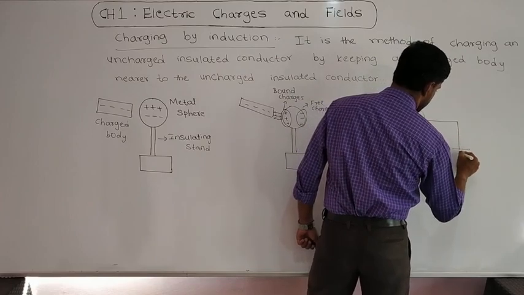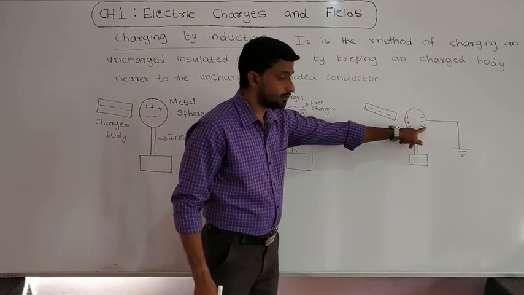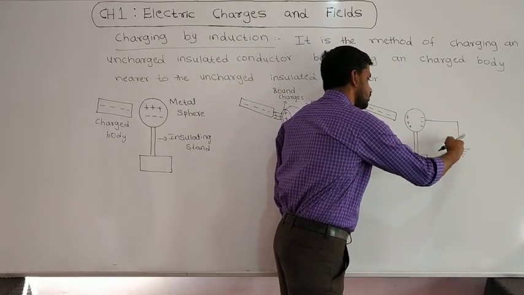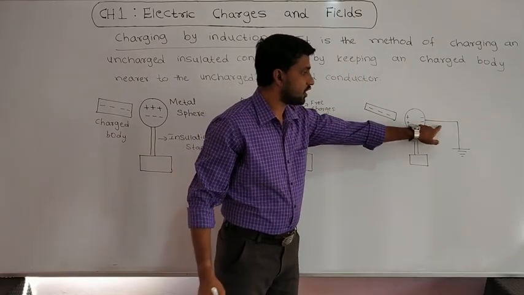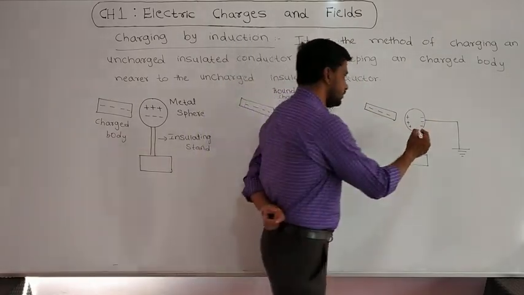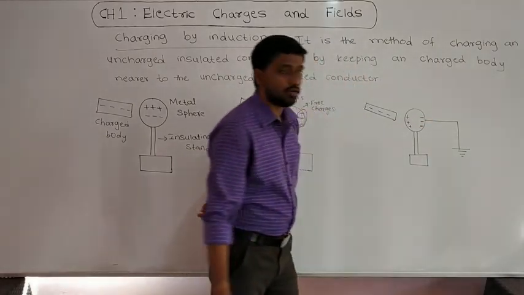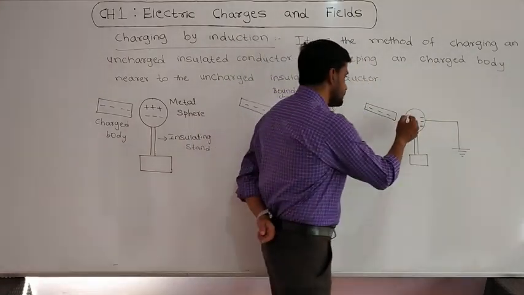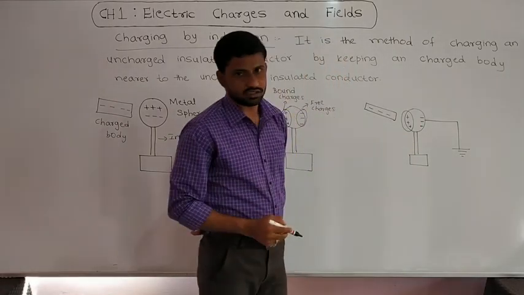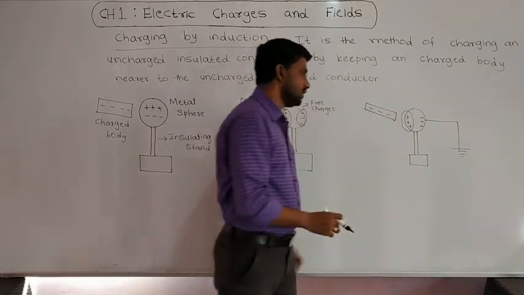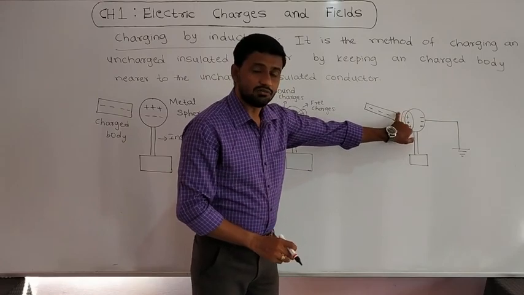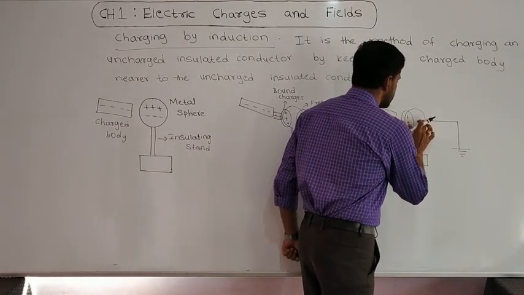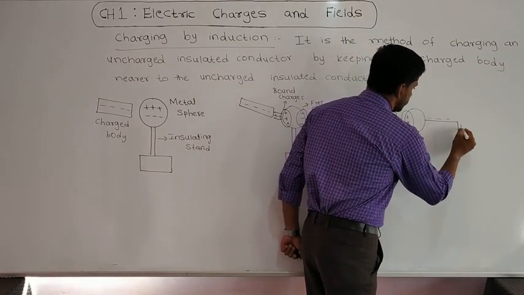Like this. To connect the right surface of the metal sphere, I am taking a conductor, and using that conductor I am connecting that one to the earth. Okay, so then it is called an earth connection. Now you know that these electrons are free charges that can easily pass through this conductor to the earth. But these positive charges are bound charges. They are bound by the attractive force, so they will still remain on the left surface of the sphere. Understood? So now because of the earth connection, these electrons will transfer to the earth.